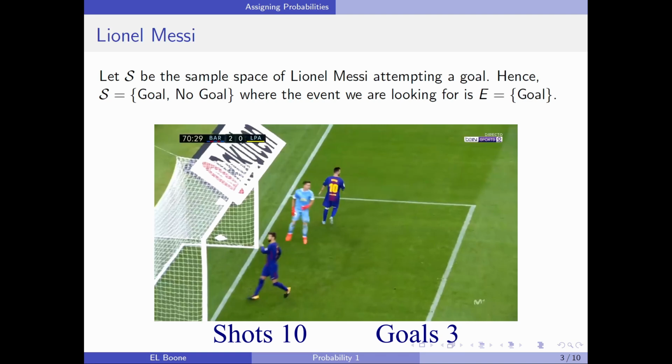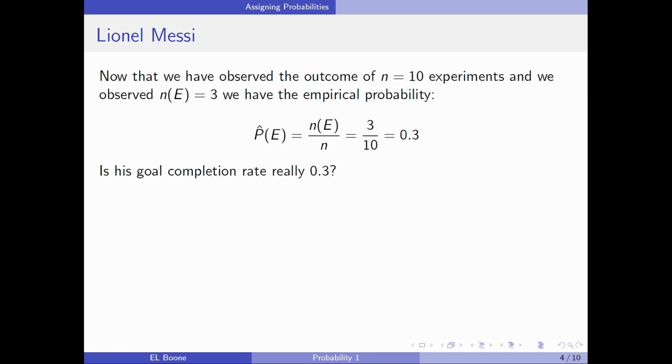All right, so we have our sample space, goal, no goal, and we've looked for the event goal. Let's see how to work this out. We've observed the outcome of 10 experiments. He took 10 shots, and we observed that he made, this is the number of times the event occurred, 3 goals. Hence, using our formula, we have an empirical probability of 3, the number of times it occurred, over 10, the number of shots he took, which is 0.3.